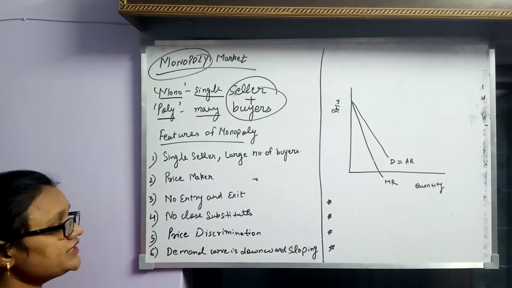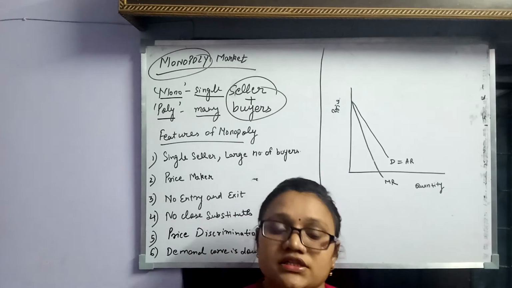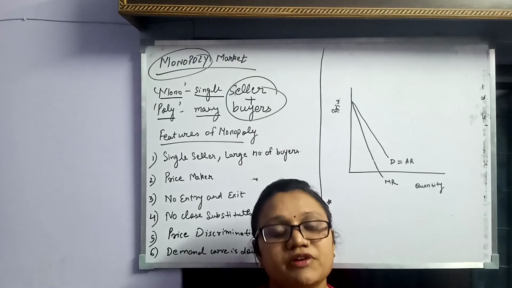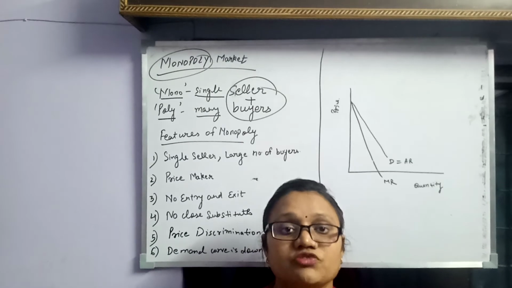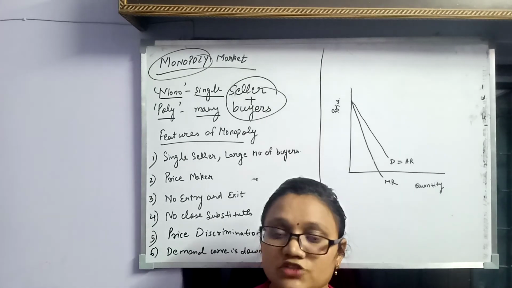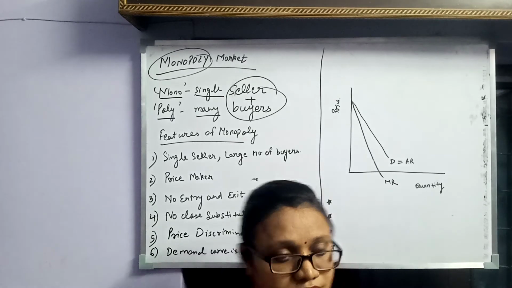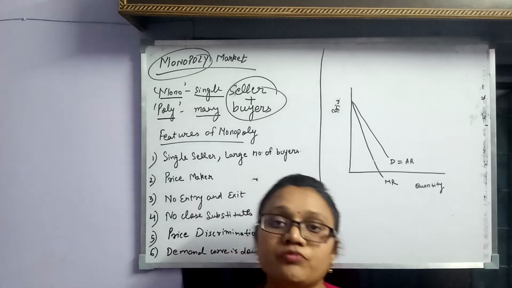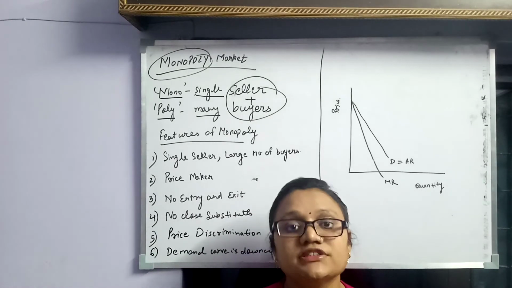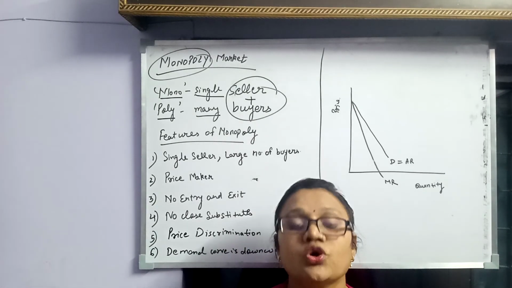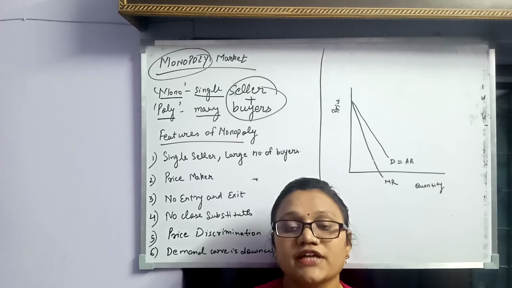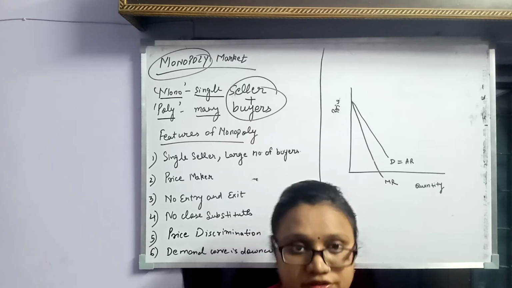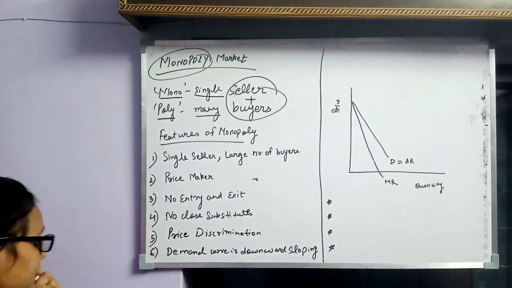Now next is no entry and exit. So here the firms cannot enter and cannot exit, unlike perfect competition. In perfect competition there was free entry and exit of the firms. But here in case of monopoly there is no entry and exit of the firms. No close substitutes. In case of monopoly we don't have any substitutes. That is why the consumer has to rely on one product, and that is why the monopolist can charge whatever price they want. Next is price discrimination.